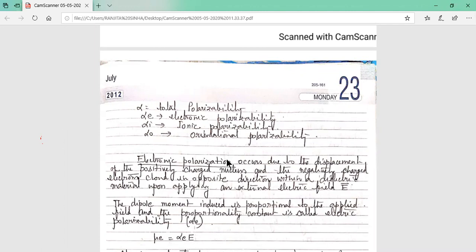But when that atom is placed in an external electric field, the nucleus is shifted in the direction of the electric field and the electron cloud in the opposite direction, causing dielectric polarization. The induced dipole moment is proportional to the applied field. The dipole moment mu is proportional to E, and alpha is some constant, here the electronic polarizability, so mu equal to alpha e into E.